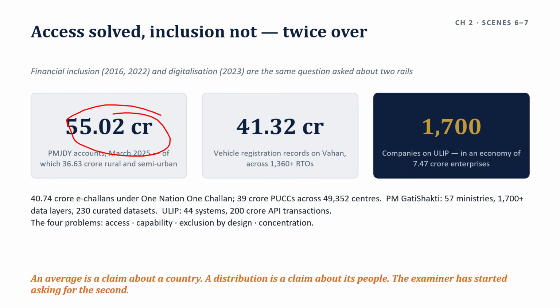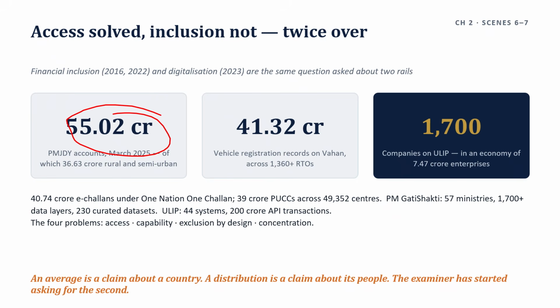So note also what PMJDY enabled beyond banking. It is the settlement layer for direct benefit transfer, which is what makes the subsidy reform in Chapter 7 administratively possible at all.